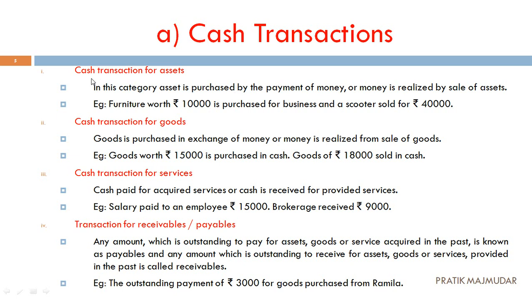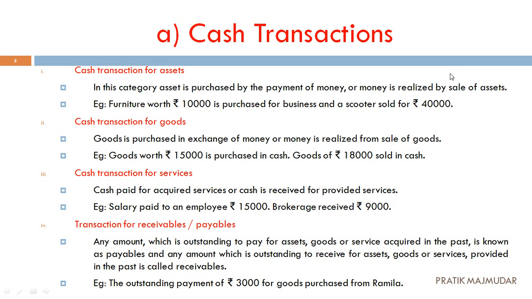Now starting with cash transaction for assets. For example, if you have purchased any kind of plant or machinery and you have paid the amount in cash, then it is considered a cash transaction for assets. In this category, an asset is purchased by payment of money, or money is realized by sale of the assets.